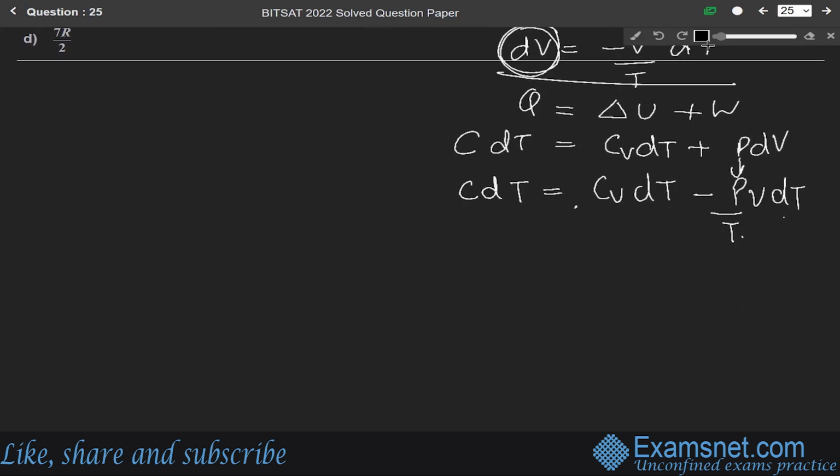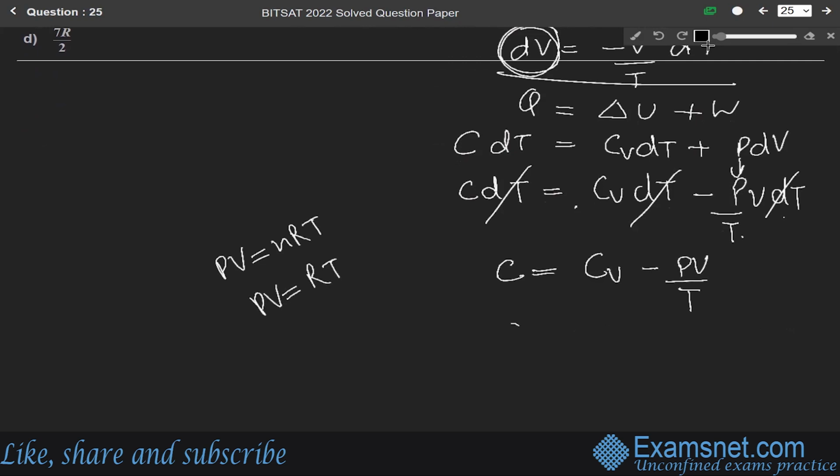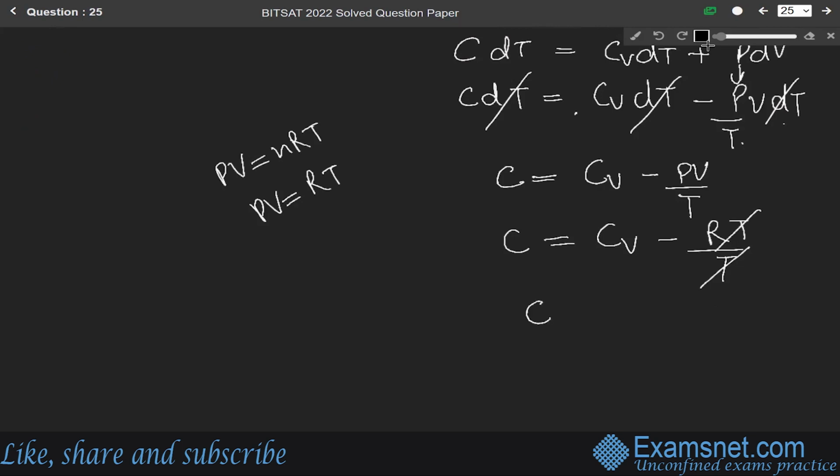Okay, so from here the dT cancels, so we write C equals Cv minus PV over T. And we know that PV equals nRT, the ideal gas equation. So in terms of PV we can write RT. So we write C equals Cv minus RT over T. So T cancels, and we get C equals Cv minus R. Let us say this is equation number 1.